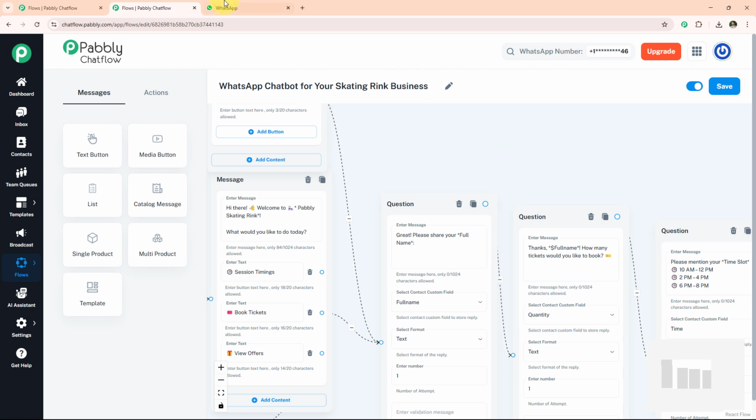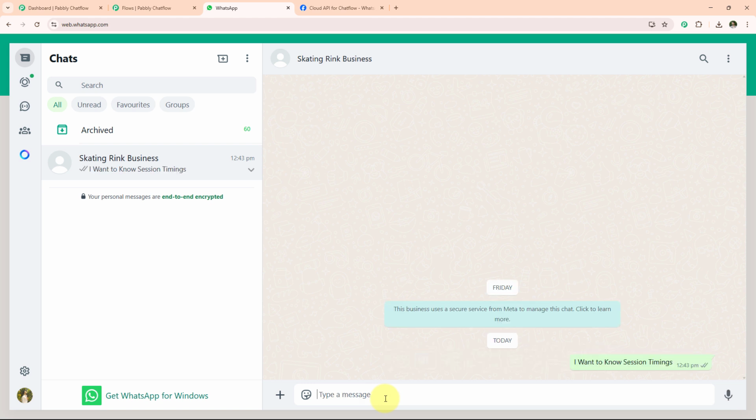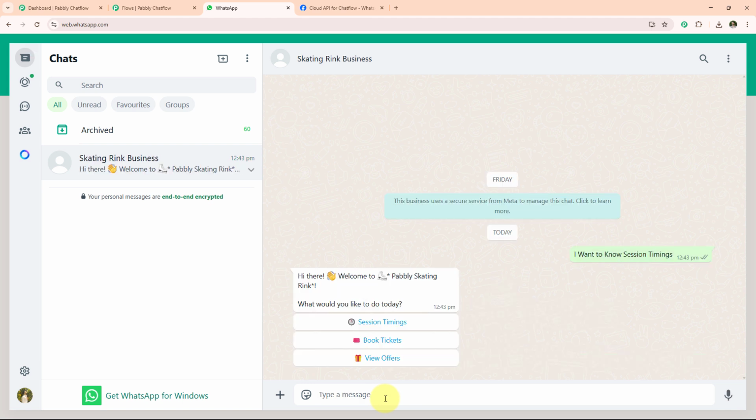Simply, we will open our WhatsApp dashboard. Simply type, I want to know session timing. After typing, you will see I am getting the response. Hi there, welcome to Pabbly Skating Ring. What would you like to do today? Now we have three options: session timing, book tickets, view offers. Now simply click on session timing.